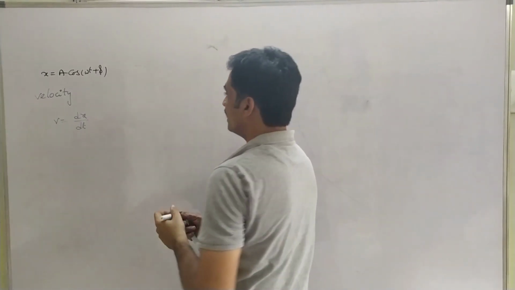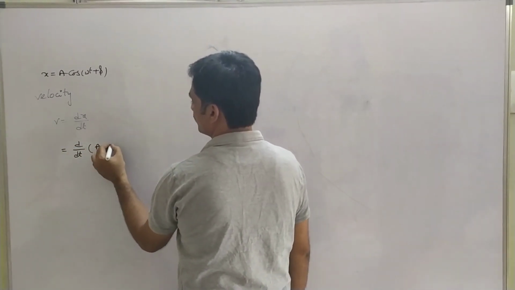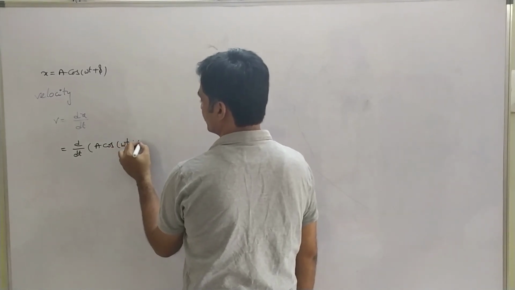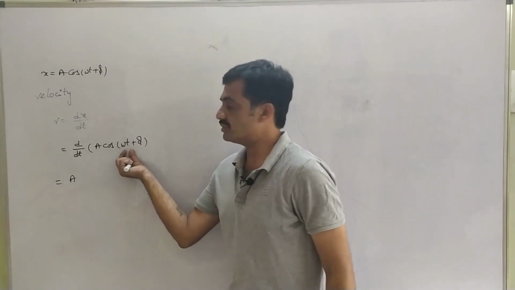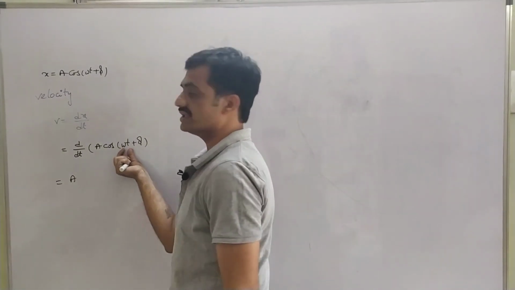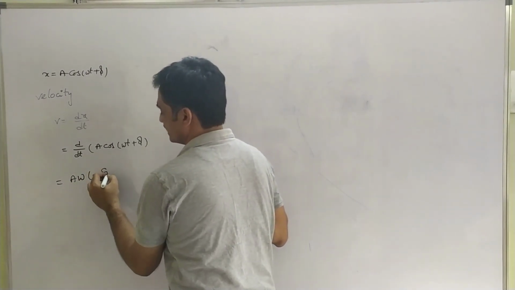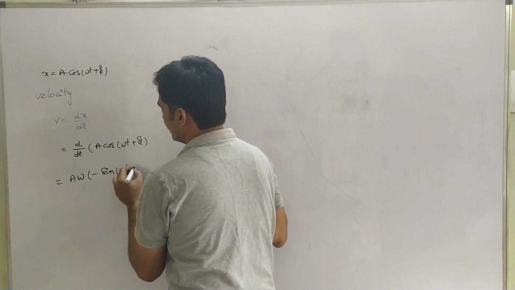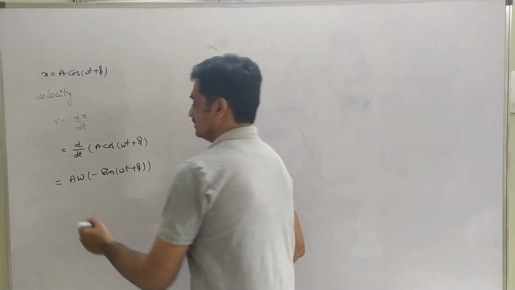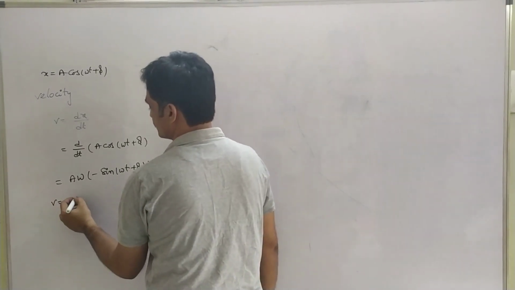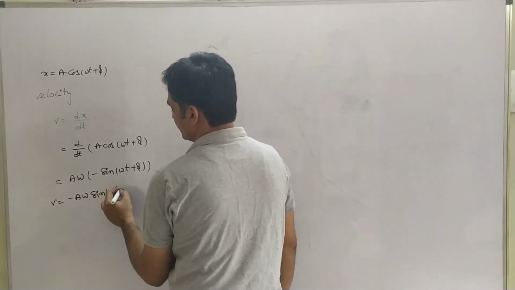So v equals d by dt of A cos(omega t plus phi). We have to differentiate omega t also, which gives omega, so A into omega, and the differentiation of cos is minus sin of (omega t plus phi). So v equals minus A omega sin(omega t plus phi).